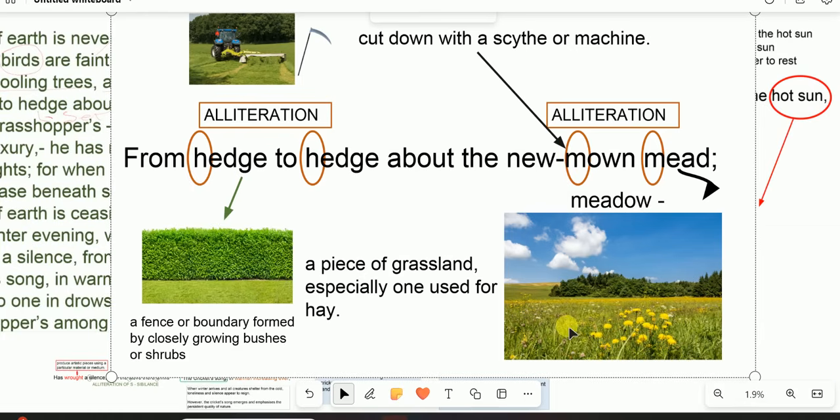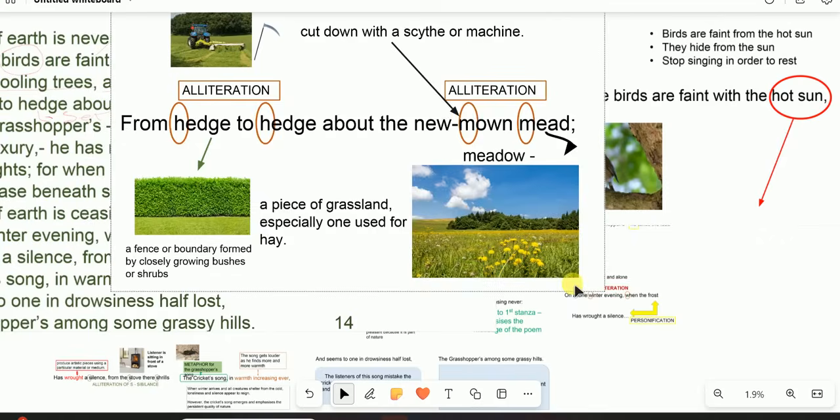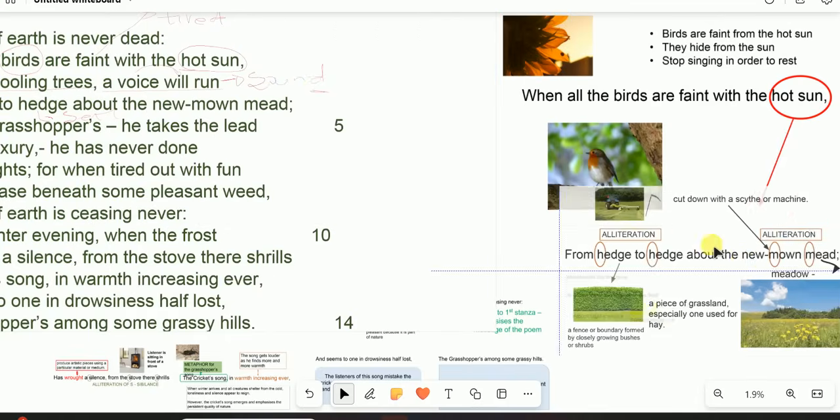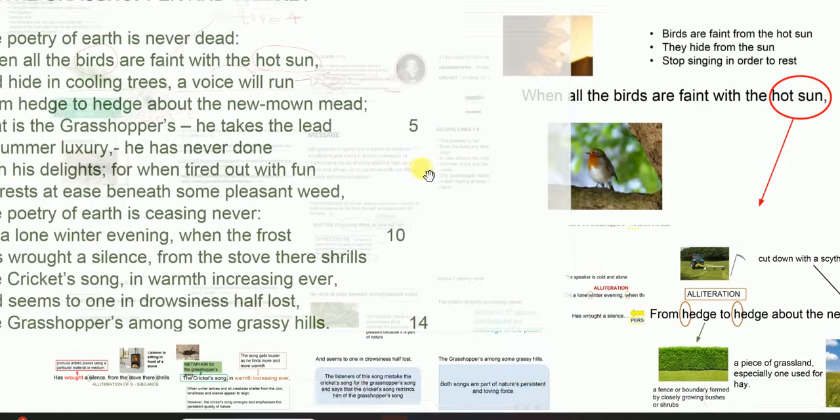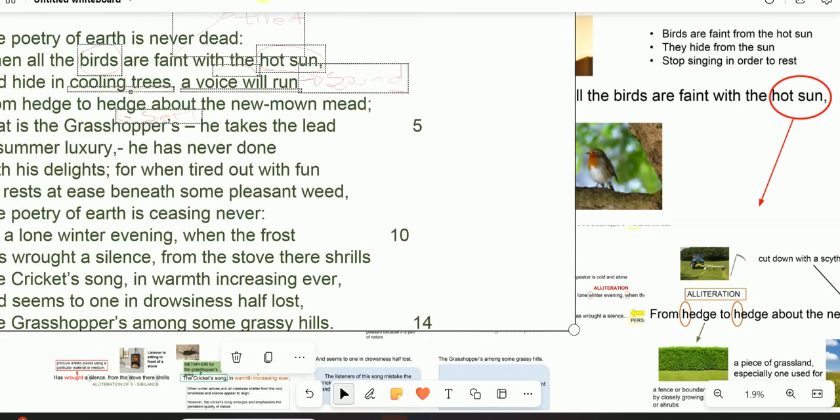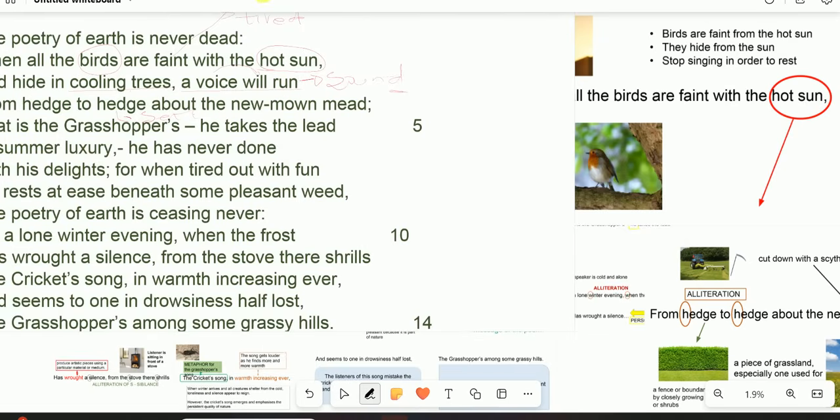That voice is coming from, or it's moving from hedge to hedge, and in the new mown mead. But now let us go back to the poem and understand. Okay, fine. Then what voice is that? From hedge to hedge, I've said that it gives us the setting, and then a voice, about the new mown mead.